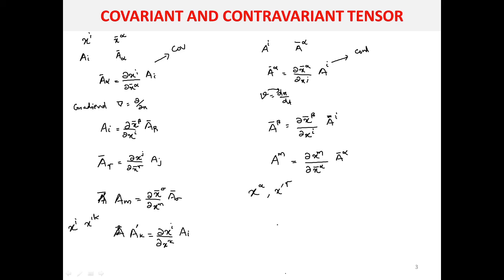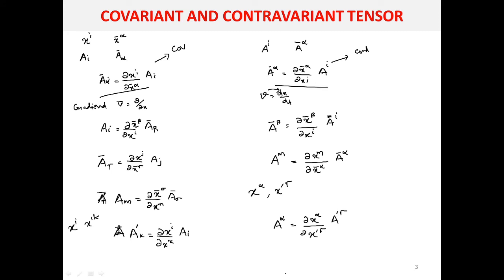If you are using a dashed coordinate system, that is x^alpha and x dash gamma, you can write a^alpha will be equal to, velocity is a prototype, so the first one will be from the undashed coordinate system, that is dou x^alpha. Next will be the other coordinate system, let it be x dash gamma, then the component will be a dash gamma. In this way you can write the components of a contravariant tensor. You just remember this transformation equation.